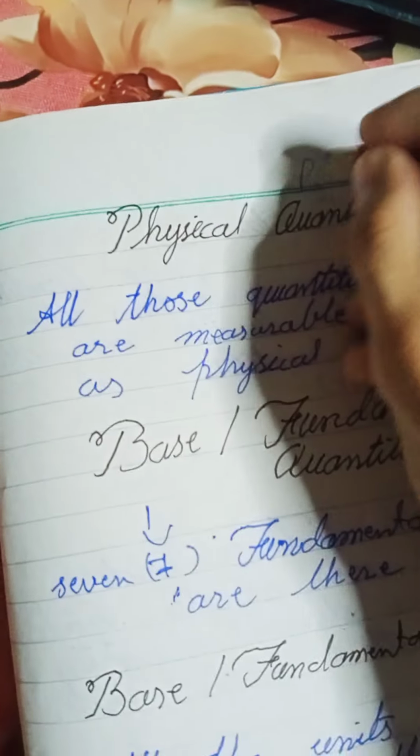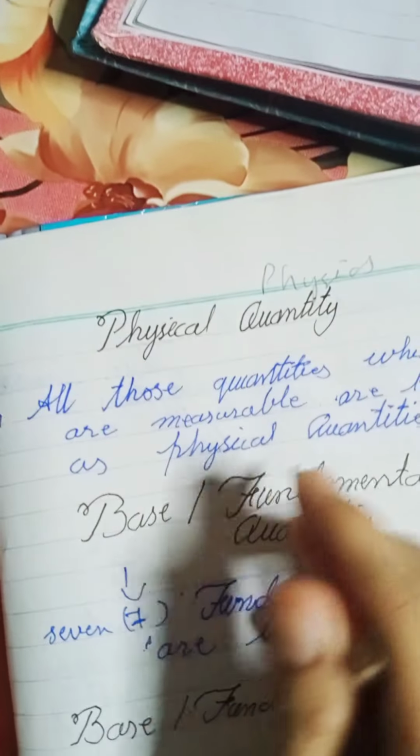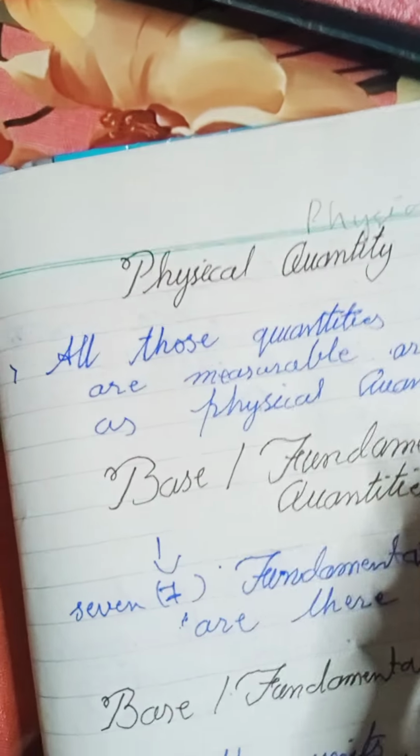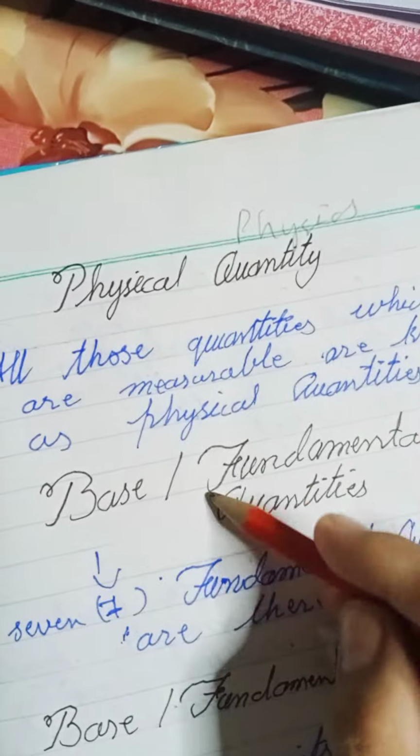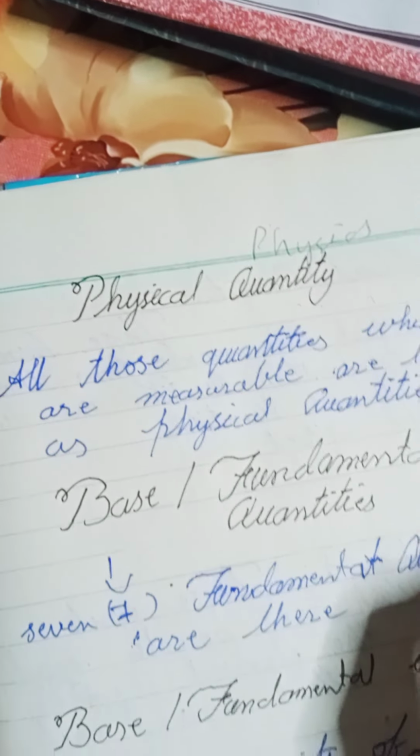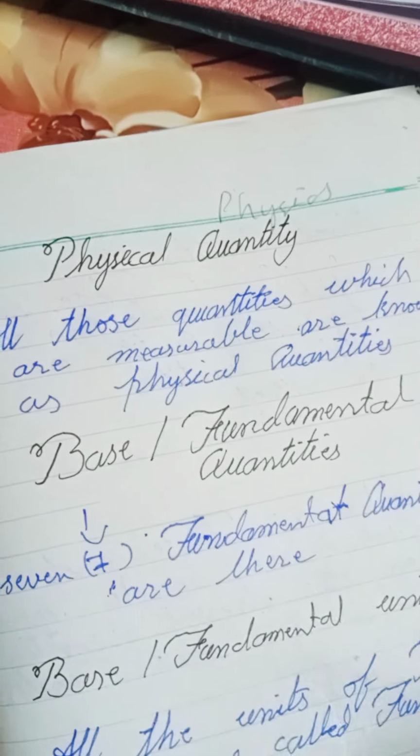Today we'll be learning physical quantities in physics. Maybe nobody knows it, so let's start. What are physical quantities? Let's see the definition. All those quantities which are measurable are known as physical quantities. That means any quantity that we can measure.